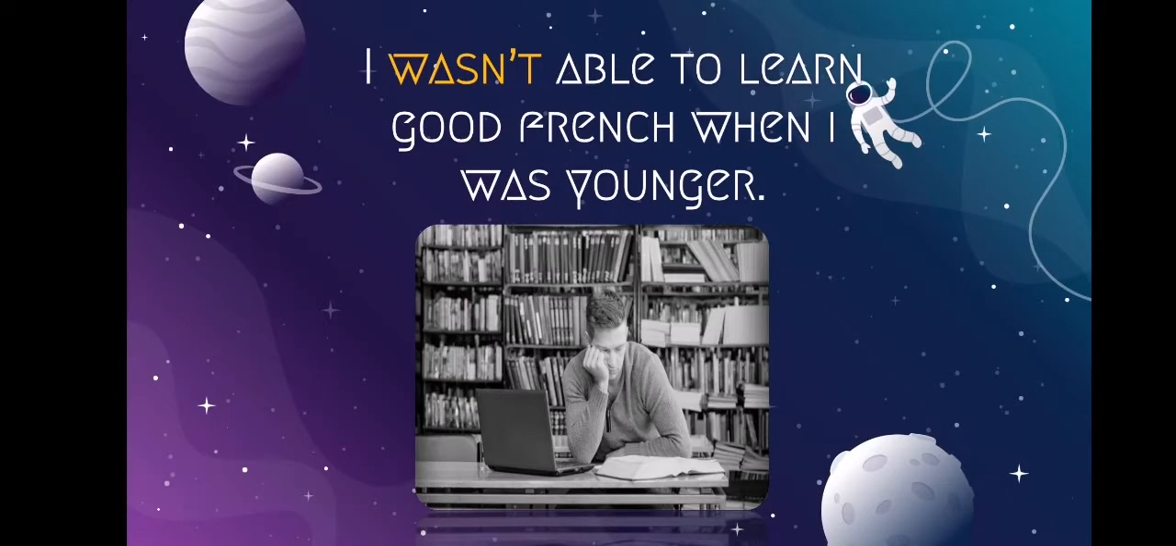Then, if I want to make it negative, I only have to use my verb be in negative, like in my example. I wasn't able to learn good French when I was younger. It means I didn't have the opportunity or the ability to learn good French in a very precise moment, which was when I was younger.